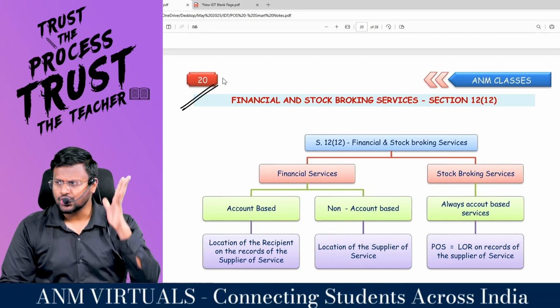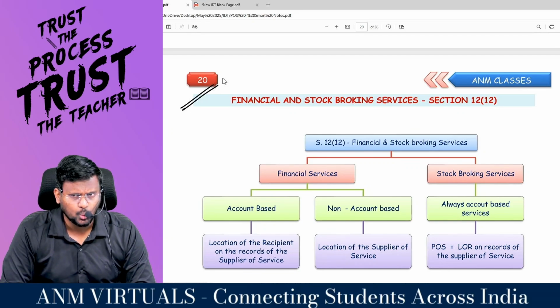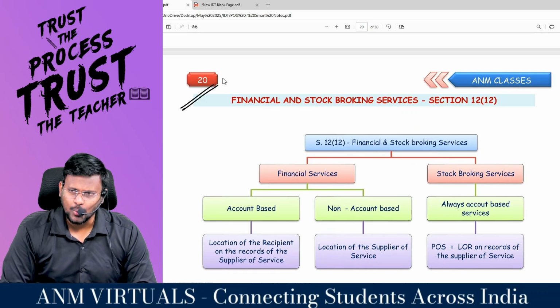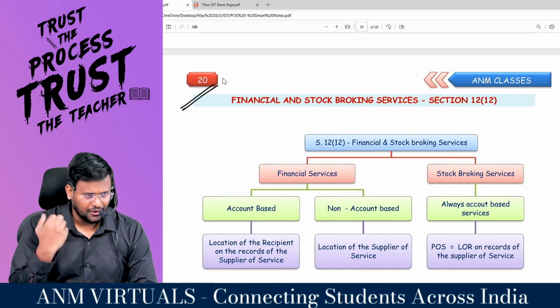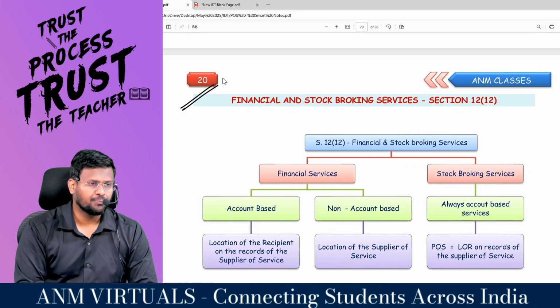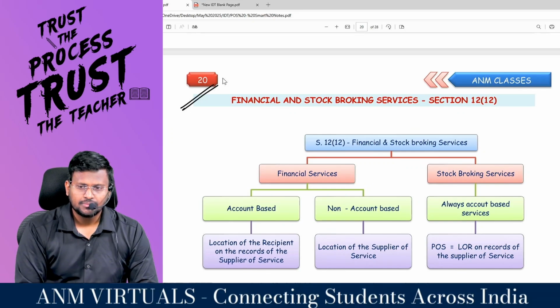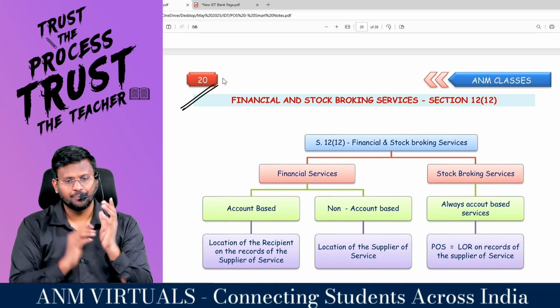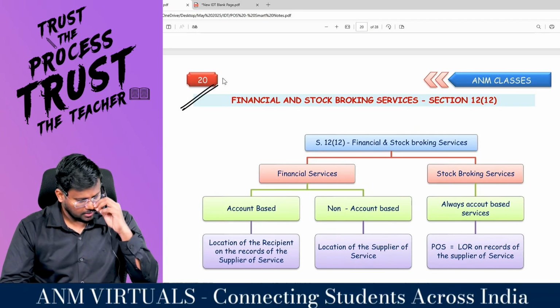Quick recall. What is 12.1? What is 12.2? What is 12.3? What is 12.4? Four services. What is 12.5? What is 12.6? What is 12.7? What is 12.8? What is 12.9? What is 12.10? What is 12.11? What is 12.12?